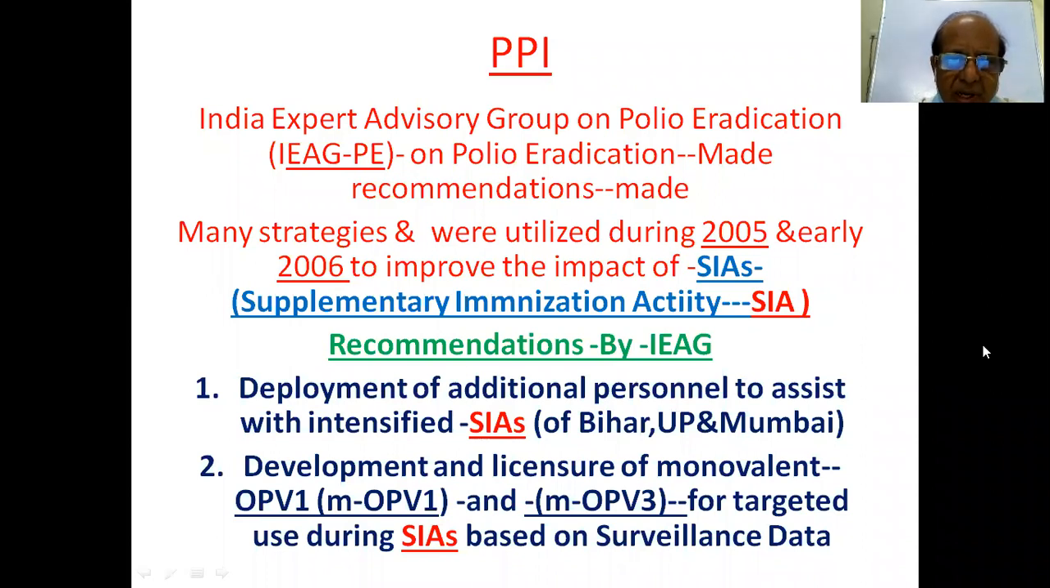Coming to the recommendations by the IEAG: deployment of additional personnel to assist with intensified SIAs. So staff is important, and then the license is important, because they want to change from bivalent to monovalent OPV1, that is mOPV1 and mOPV3, because both 1 and 3 are present in the bivalent. So a targeted use during SIAs based on surveillance data. So license also should be given.